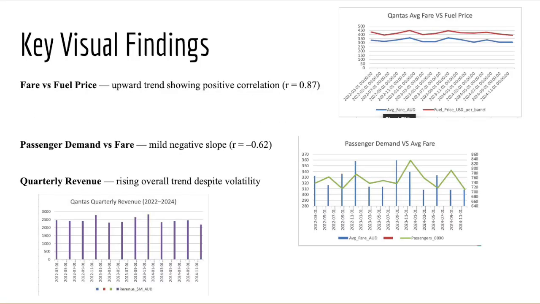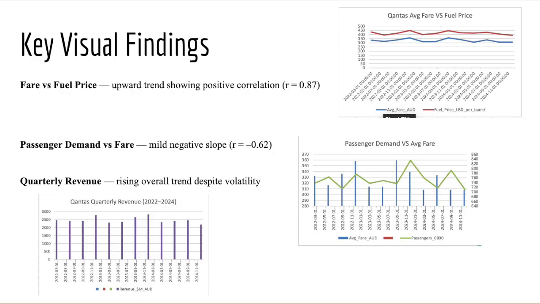Integration of framework and insights. By integrating economic theory and Excel analytics, several key patterns emerged. Fuel costs shift the supply curve, pushing Qantas to adjust prices. Demand is moderately inelastic, so small fare increases don't drastically reduce passengers. And the strategic pricing lags show that Qantas tends to delay fare hikes by 1 to 2 months after fuel prices rise, smoothing out volatility for customers.